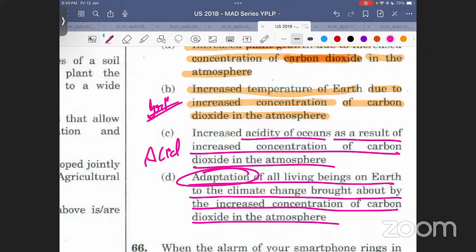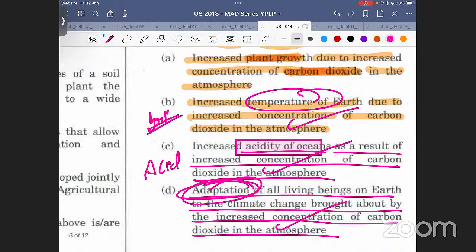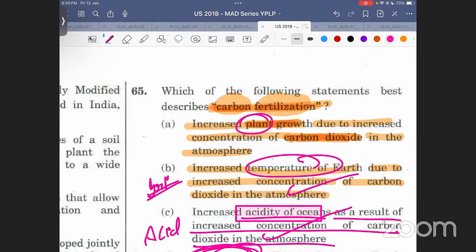Fertilize कहाँ हो रहा है? Oceans are not being fertilized, their acidity is increasing. Earth is not being fertilized, its temperature is increasing. Humans are not being fertilized, they are just adapting, they are just evolving. Fertilized तो यही हो रहा है ना. Plants are being fertilized, growth is happening. Growth हो रही है बस. Simple. A.